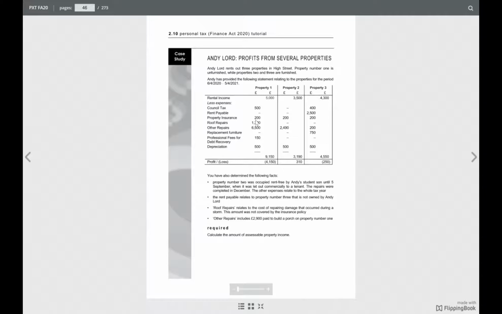Property insurance is allowed. Roof repairs, repair is allowed. Other repairs, there is a note about it, to build a porch, right? To build a porch is not allowed, I think, because it's nothing like repair. He's building a porch, so it's not allowed. Other repairs are not allowed on property 1.